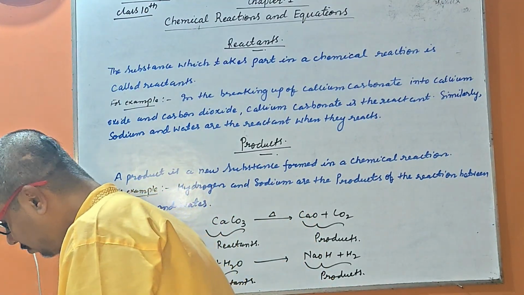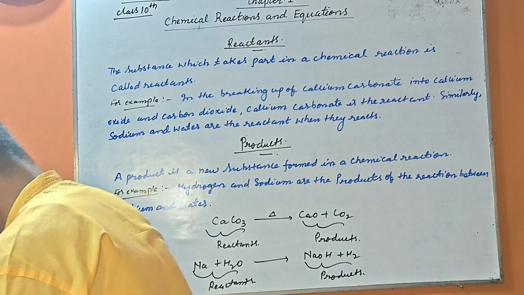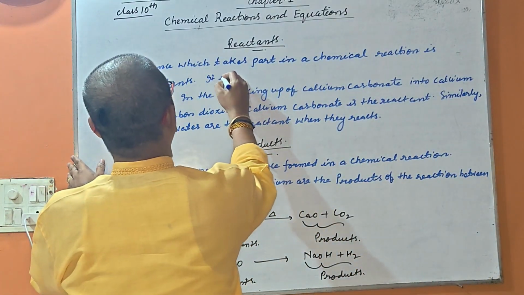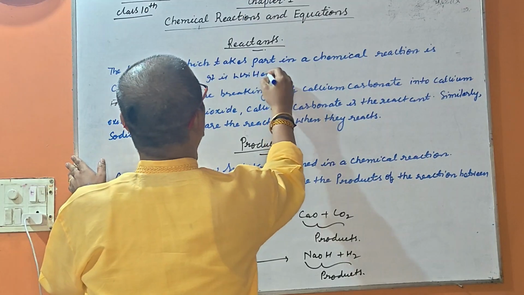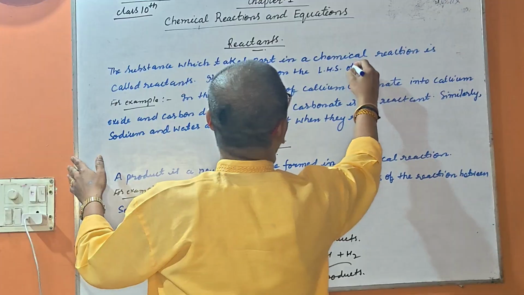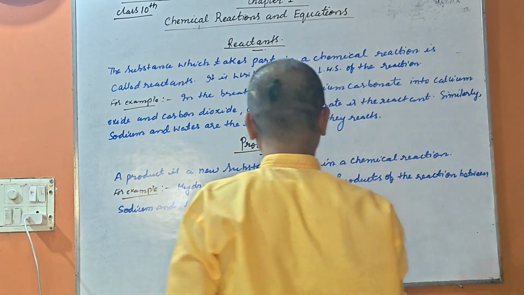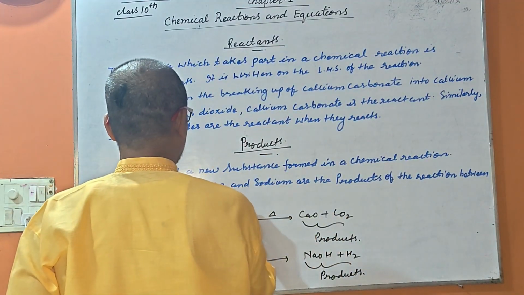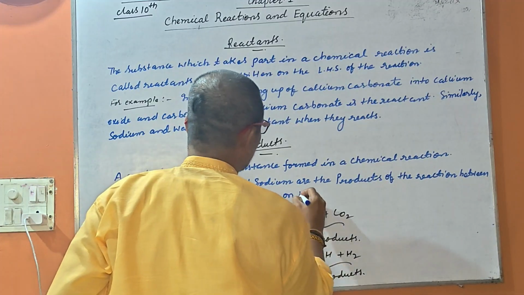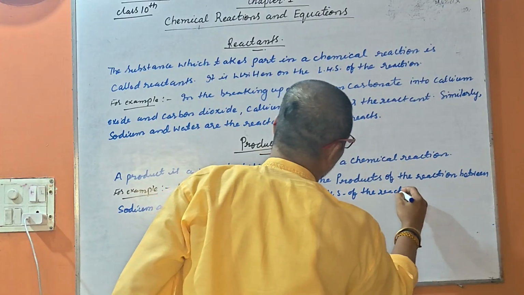So my dear student, these are the things you have to understand. They should be clear in your mind. The reactant is written on the left hand side of the reaction. Sorry, the product is written on the right hand side of the reaction.